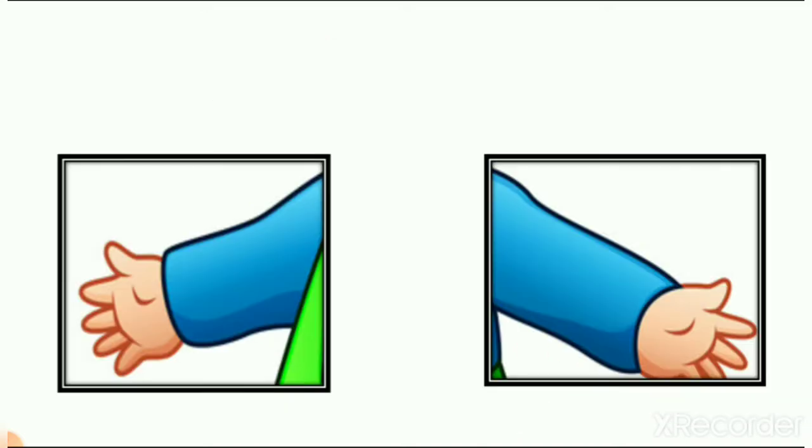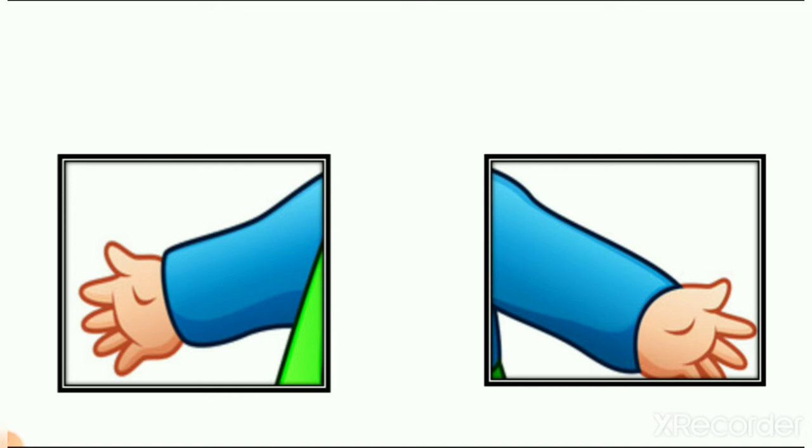What did you see on your screen? What is this? Yes, it is hand, right? What is this? Hand. So it is part of our body. Just imagine if you did not have hands, what would happen?